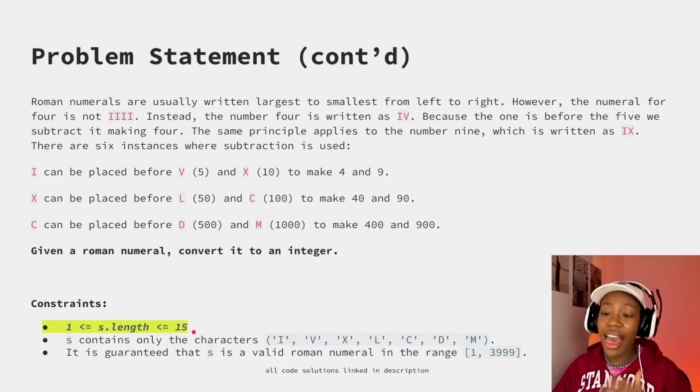And that is why we are dealing with this situation where we're looking at O of 1 time and not O of n. And the same explanation can be applied to our space. We're only ever keeping track of some finite amount of numbers. In this particular case, not numbers, but 7 letters, right? 7 Roman numerals. That's never going to grow no matter what the input is. So that's going to be O of 1, and that's why we get this joint big O of O of 1 time, O of 1 space.